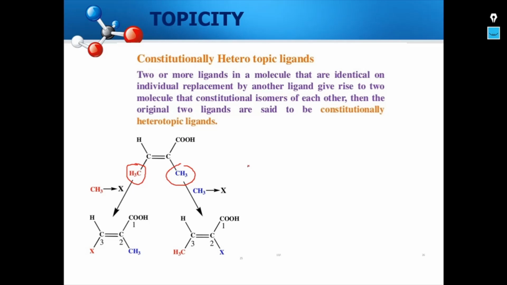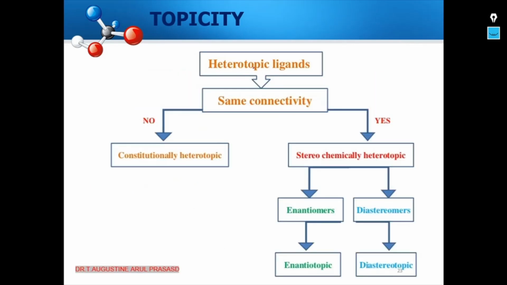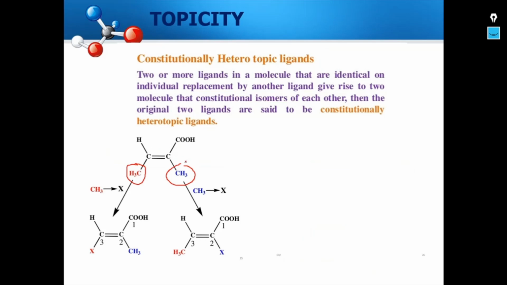Here we have to check for the connectivity, and we say the connectivity is the same: no. So in this molecule the two ligands have different connectivity, and we replace each of these ligands with some X, some atom or group, and we end up with two molecules. What is the relationship between these two molecules? They are constitutional isomers. Therefore we call these two ligands constitutionally heterotopic ligands.